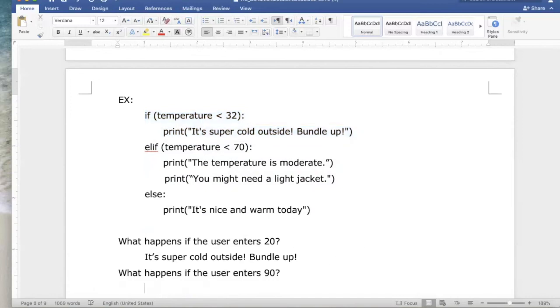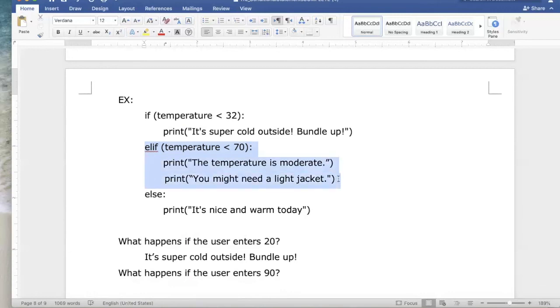Suppose that the user runs the program again and enters a 90. First, it's going to check to see is 90 less than 32. And we know that's false. So it's not going to do this first group. It's going to move on to the next conditional statement. So now it's saying, else if is the temperature less than 70? And again, that answer is false. It's not less than 70.